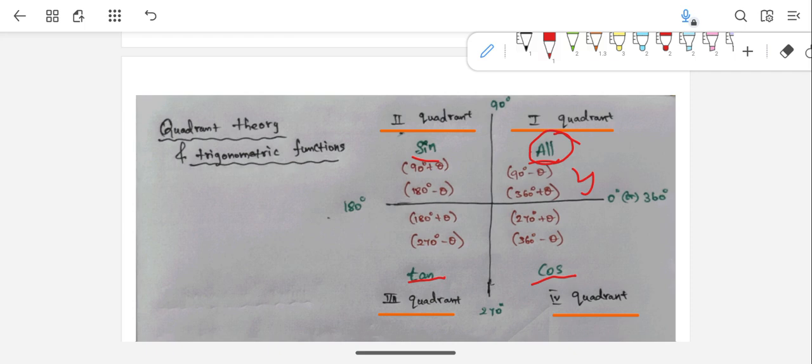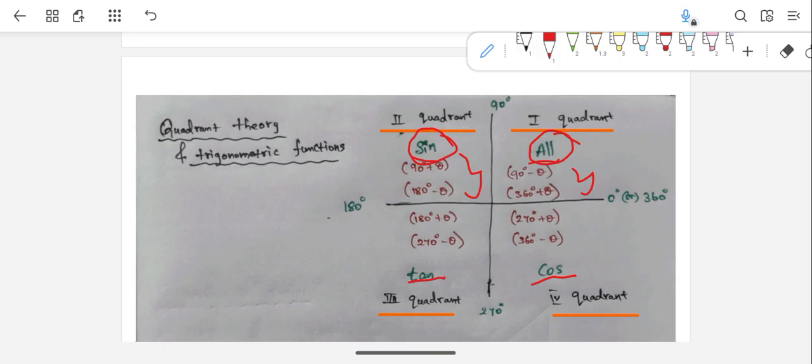In the second quadrant, for the types 90 plus theta and 180 minus theta, only sine is positive. So sine 90 plus theta and sine 180 minus theta will be positive. Except for that, all other trigonometric ratios will give a negative final answer. Cos 90 plus theta means minus sine theta. Tan 90 plus theta means minus cot theta. But sine 90 plus theta you will get positive cos theta only.